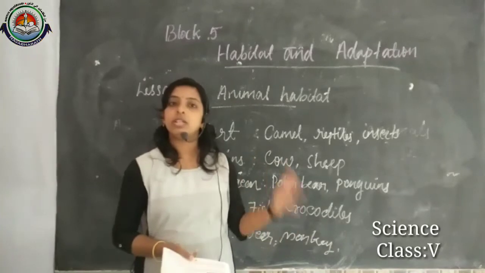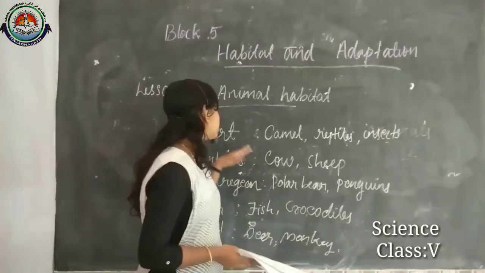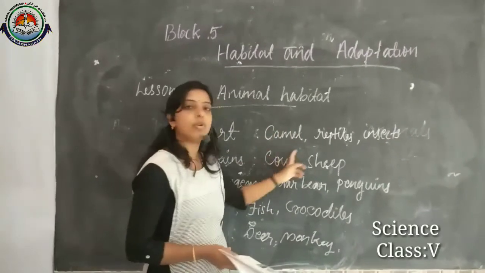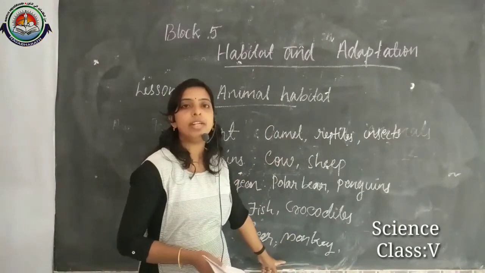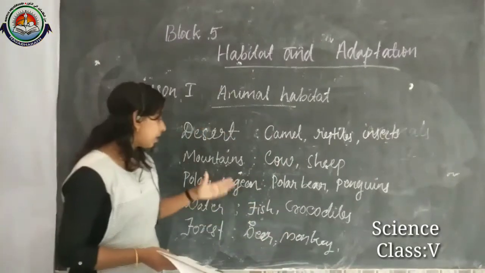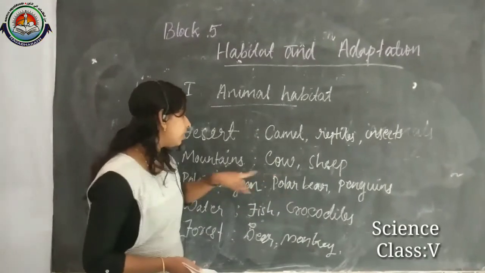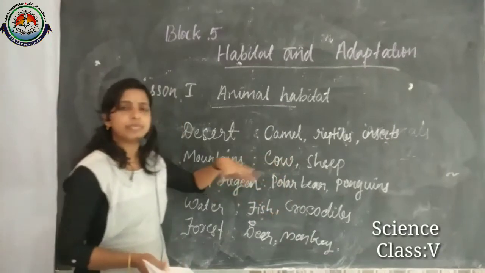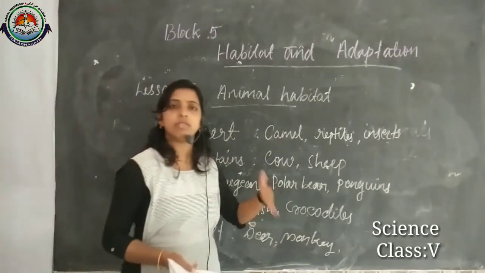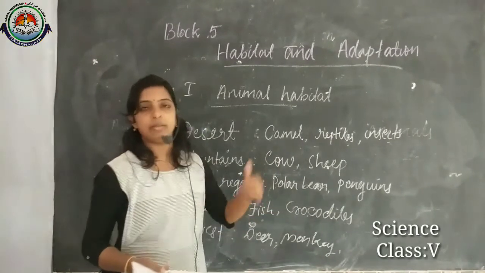Sometimes it leads to the death of the animal, because the camel's body is adapted to live in a very hot climate. They are not adapted to live in this much cold, and the polar bear's body is adapted to extreme cold, so they can't survive for long.